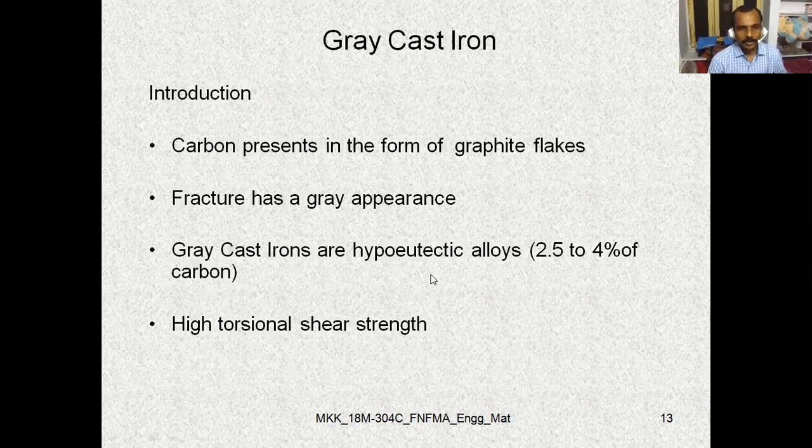Gray cast irons are hypoeutectic alloys having 2.5 to 4% of carbon. And it also possesses high torsional shear strength.